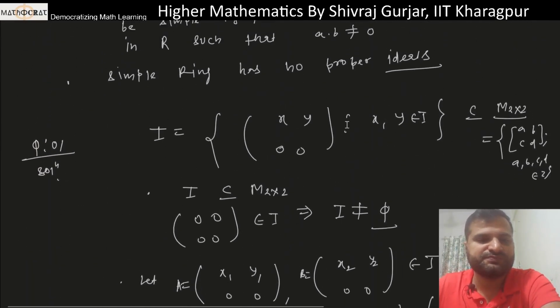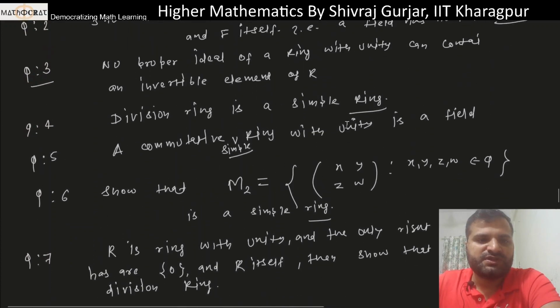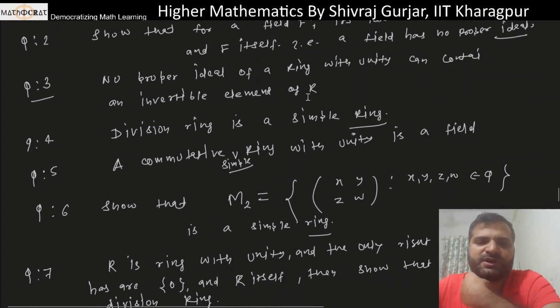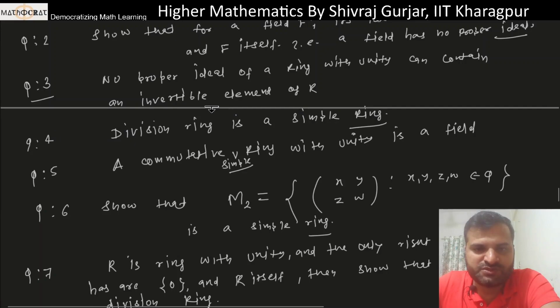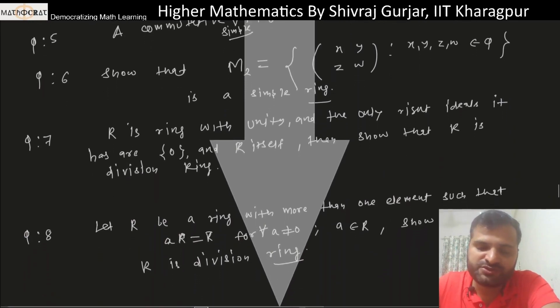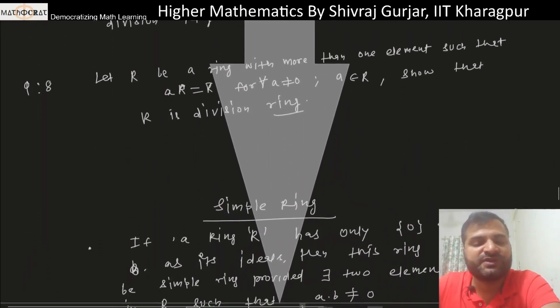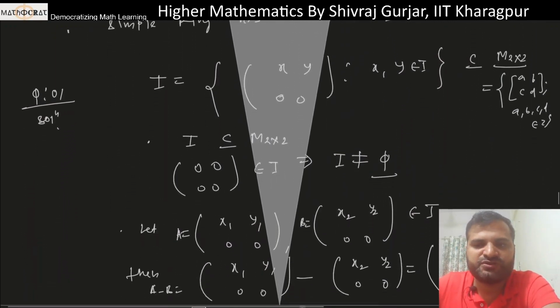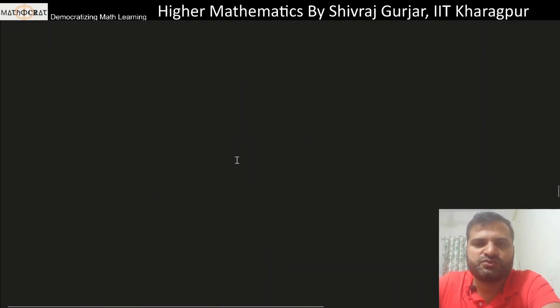Now let's see the second question. What is the second question? The second question is this: show that no proper ideal of a ring with unity can contain an invertible element. Yes, it's the same thing, the same question will be asked in a twisted way. This is very useful, देखो, in ideals if unity is in the ideal then that ideal has to be equal to R, and this capital R concept will also be very handy in many questions, ठीक है। In some PYQ also there, ठीक है।